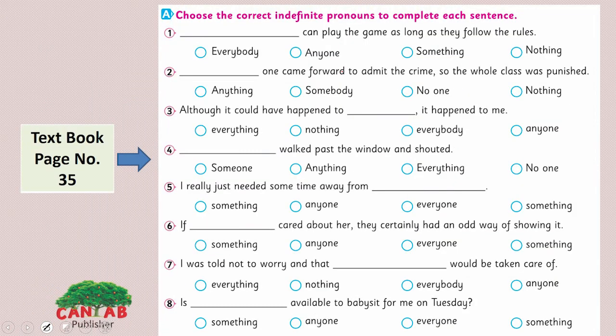Look at the exercise. Choose the correct indefinite pronouns to complete each sentence. For each sentence, we have 4 options here. You have to choose the right one to complete the sentence. Blank can play the game as long as they follow the rules. Here, it is about playing the game as long as they follow the rules, referring to a group of people, not a thing. So here, everybody can play the game as long as they follow the rules.